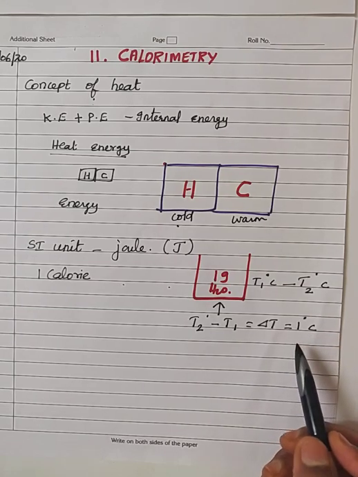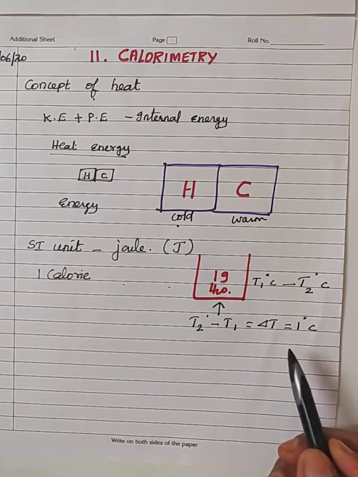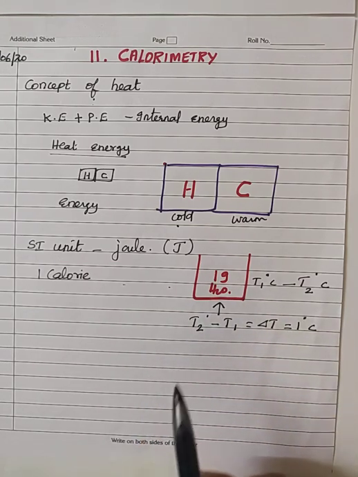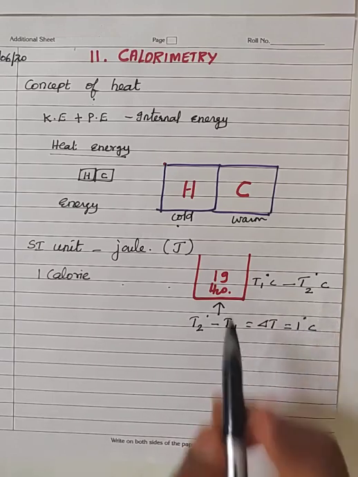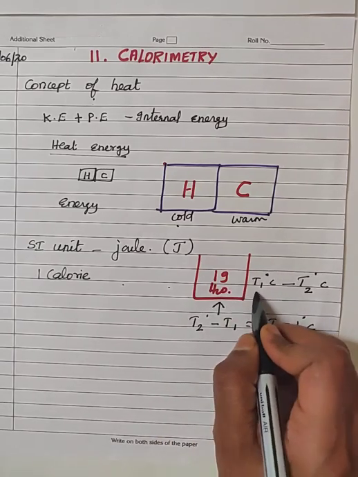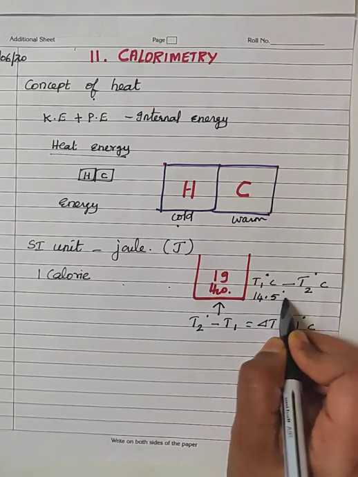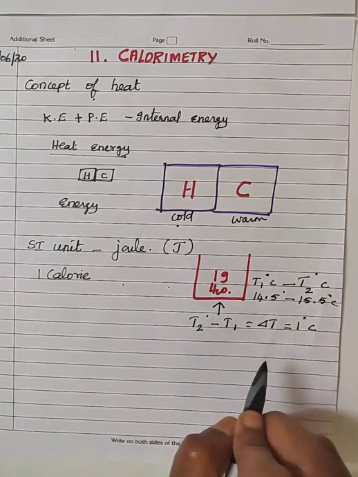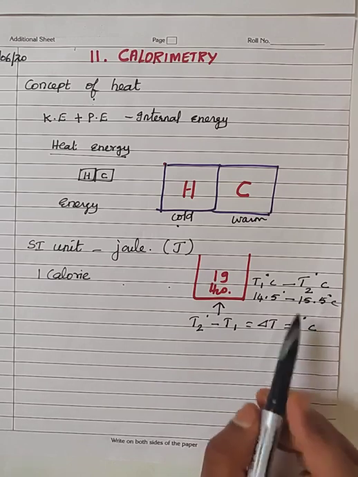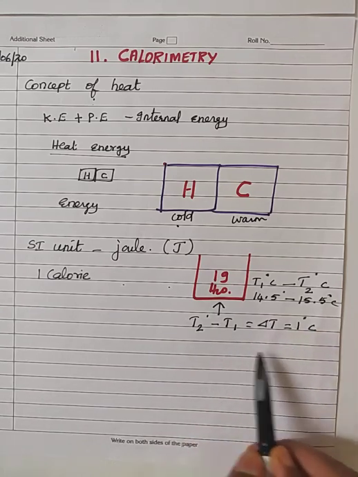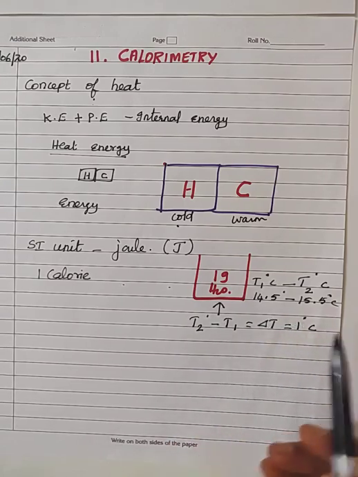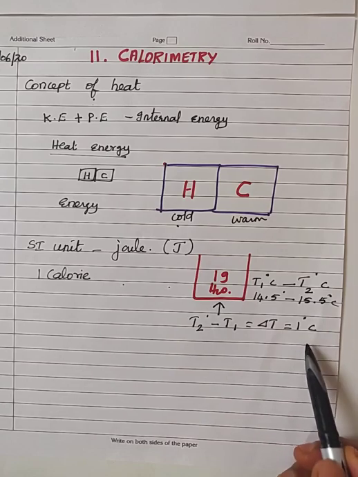But water does not show uniform expansion at all temperatures. You have studied about anomalous expansion in the lower classes? Because of that, a small correction we make in the definition. That is, the 1 gram of water, you are increasing the temperature from 14.5 degrees Celsius to 15.5 degrees Celsius, where the water shows uniform expansion, so that we are specifying the temperature. Instead of saying roughly delta T is equal to 1 degree Celsius, we are saying from 14.5 degrees Celsius to 15.5 degrees Celsius. There also the difference is equal to 1 degree Celsius.